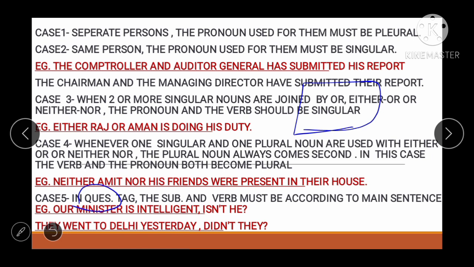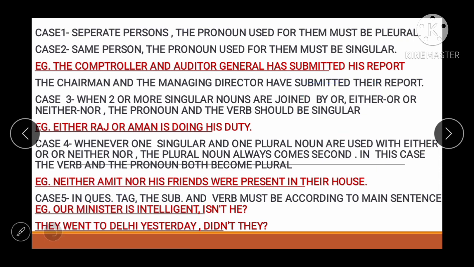In question tags, like isn't it, didn't they, these are the question tags. In question tags, the subject and the verb must be according to the main sentence. So according to the main sentence, we are going to change the tag.